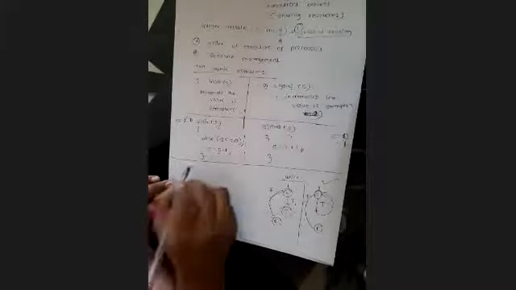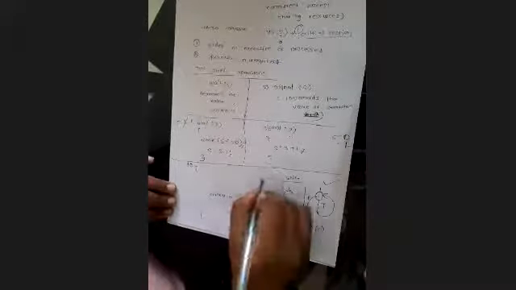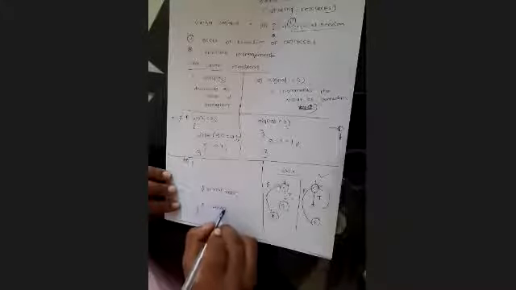Now we know that whenever we want to access the critical section, suppose here I have a critical section. Here I have a remainder section.